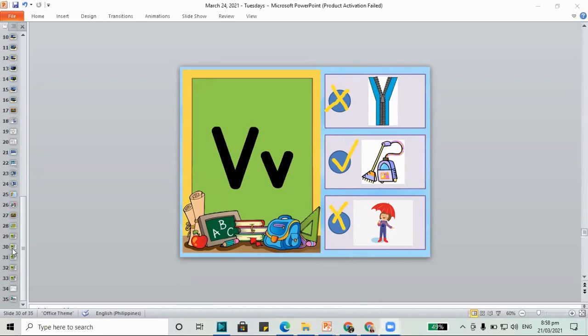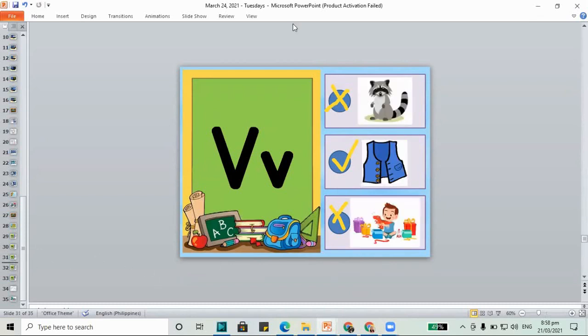How about the next one? Let's erase this one on the screen. Is V for the raccoon? Do we check? No, raccoon begins with R, mark an X. Do we check for the vest? Yes, vest begins with V. How about unwrap? No, unwrap doesn't begin with the letter V.